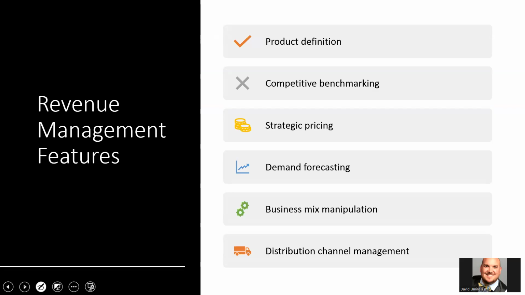Hotel rooms, but we can even go further. Is it a suite? Is it a presidential suite? Is it a standard room? Is it a standard room with two queen beds, or a standard room with one king bed? Okay, so we have to define that product in order to be able to sell that room for the right price.